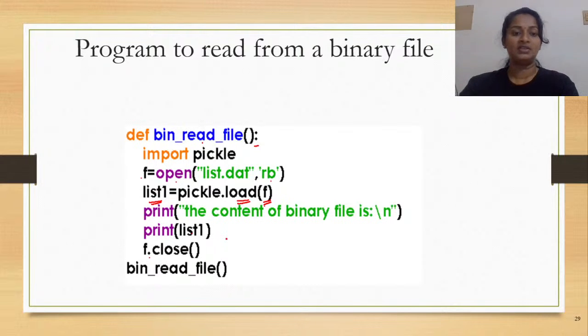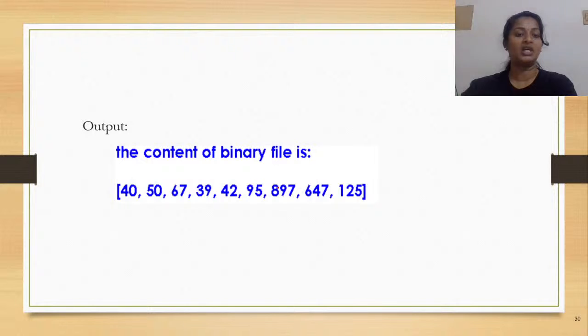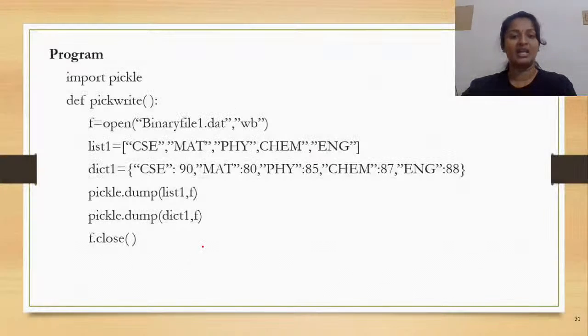So I hope the reading operation is also clear. So what would be the output of this file? You would have this print message printed on the screen: the content of the binary file is, and in the next line, you would have the list also printed. So I hope you could follow these very simple programs to understand the load as well as the dump method, and how it is working with binary files.